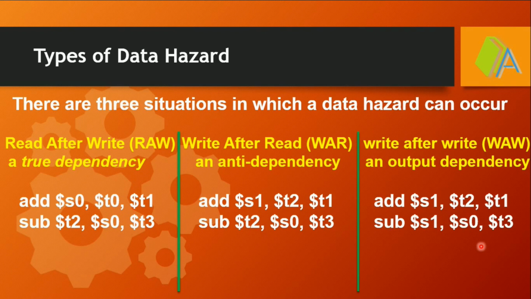So there won't be any conflict on register S1 in the MIPS 32 architecture. So there is no need to bother about write after read as well as write after write, but we have to take very much care of the read after write data hazard, that is, true dependency. Why? Because the second instruction has to wait for the result from the first instruction.